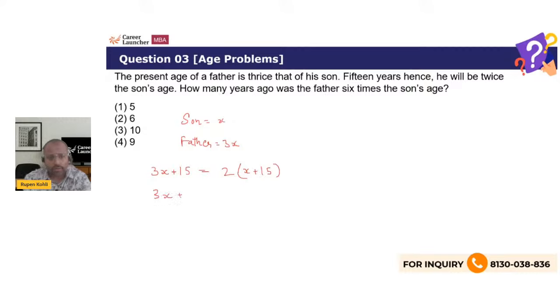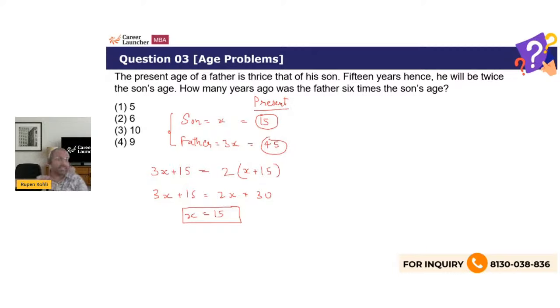So just solve it. 3x plus 15 is 2x plus 30. x is 30 minus 15, or x is 15. So therefore, this is the present situation. Son is basically 15 years old and father is basically 45 years old. Now, the question is not asking what is the present age. Question is asking something else. How many years ago was the father 6 times of the son? Now we can just check from the options.